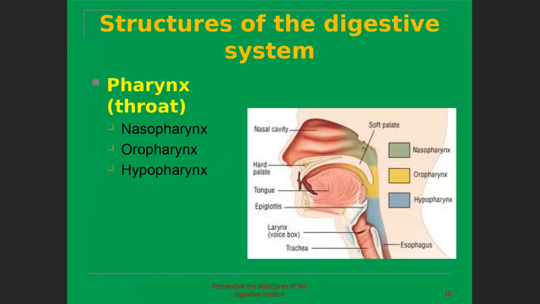The pharynx has three parts: the nasopharynx, oropharynx, and hypopharynx. See the colors: the dark brown color shows the nasopharynx, the yellow color shows the oropharynx, and the blue color shows the hypopharynx. The epiglottis is present here, which is closed during eating and opens while taking a breath.